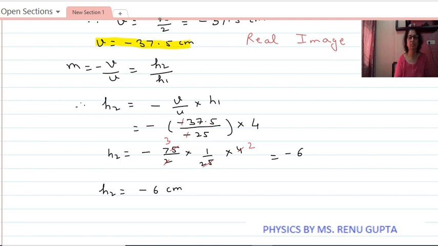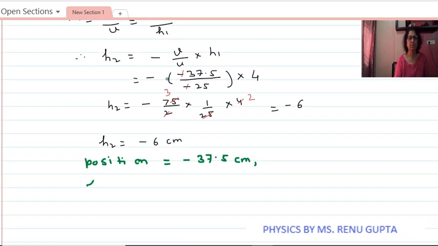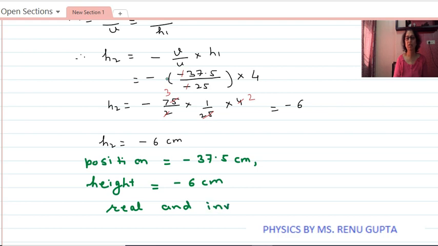So position is equal to minus 37.5 centimeter. Height of image is minus 6 centimeter. Since height is coming out negative, it is a real and inverted image.